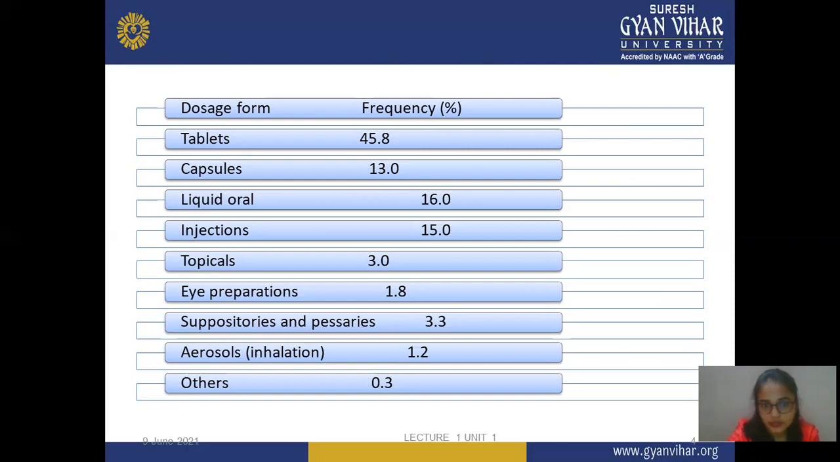But you see the major share is tablet formulations, approximately 45.8% in the market, and other formulations are less preferred compared to tablets because tablets are easily administered. Anyone can take a tablet, and no specific or experienced person is required for this route, so tablets are preferred in large numbers.